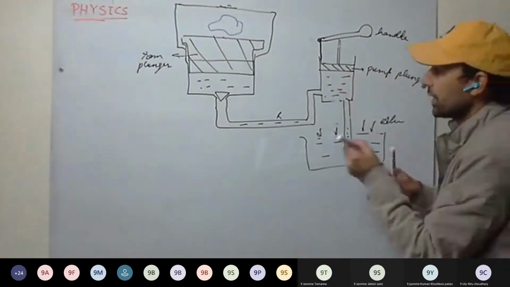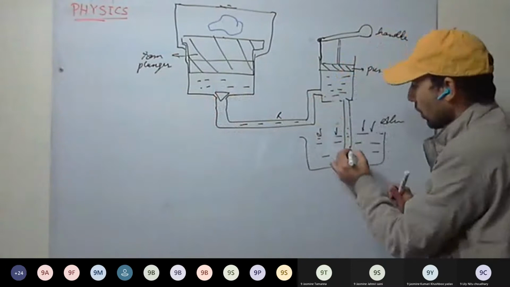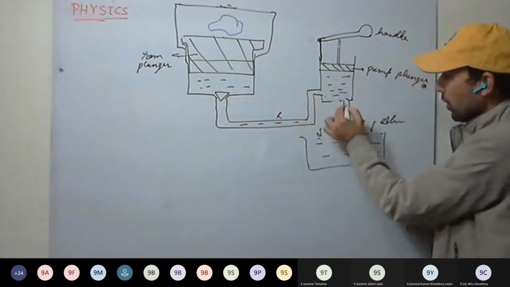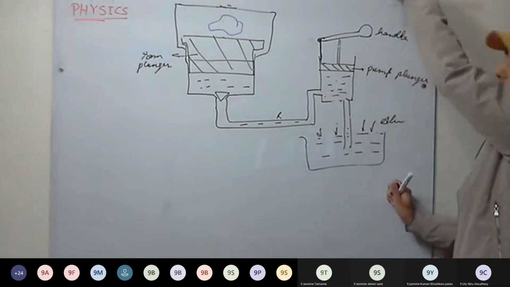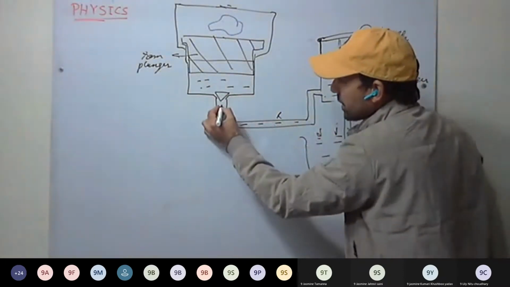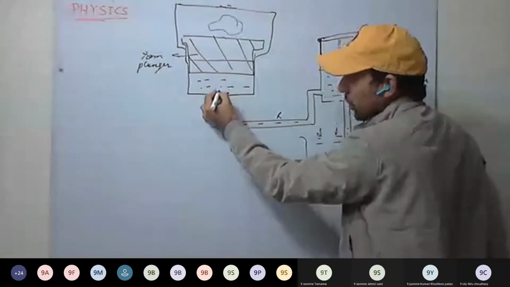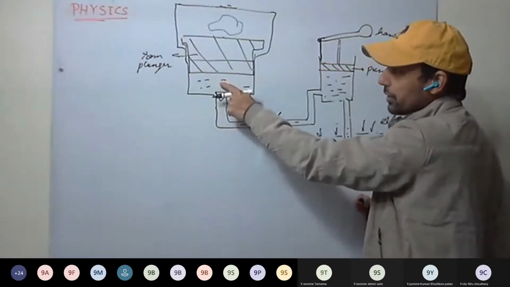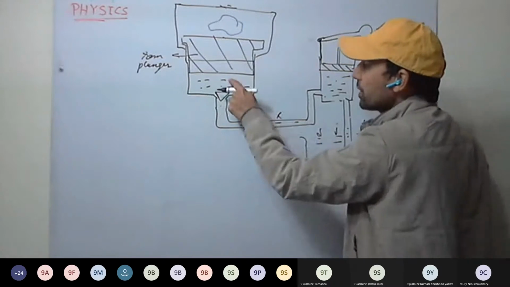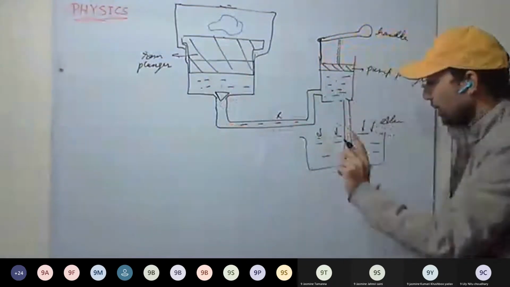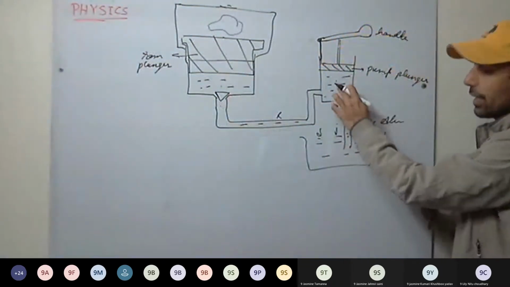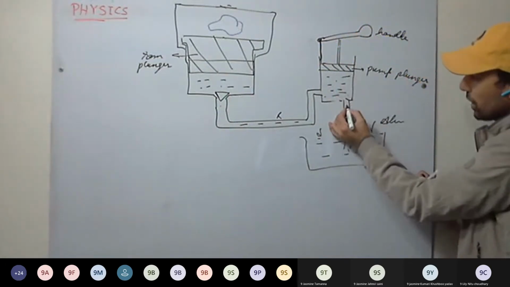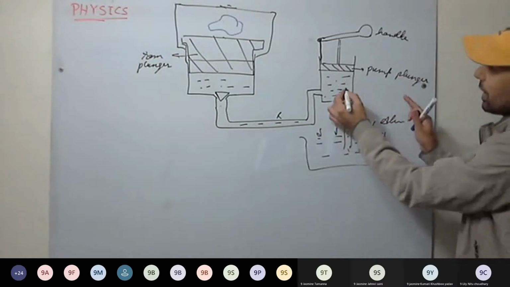Now see here, liquid can come either from this side or from this side. Here pressure reduces as the handle is raised. So as here will be pressure less, here will be pressure more. So this valve closes. So liquid doesn't flow from this cylinder. But what happens here? Here atmospheric pressure, here less pressure. So this liquid is sucked in. Here less pressure, here more pressure. So the valve opens and liquid enters.